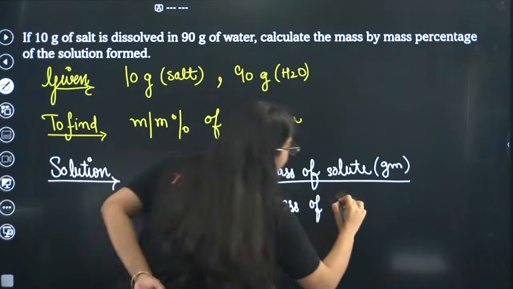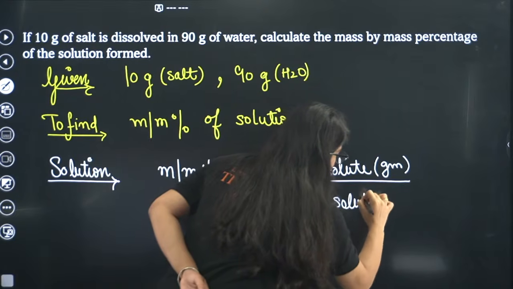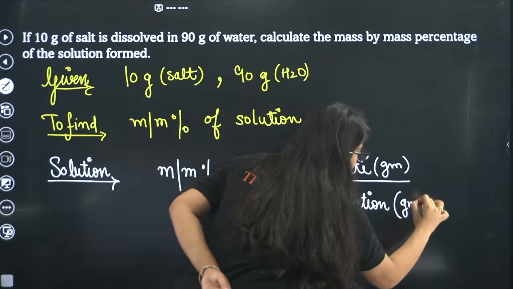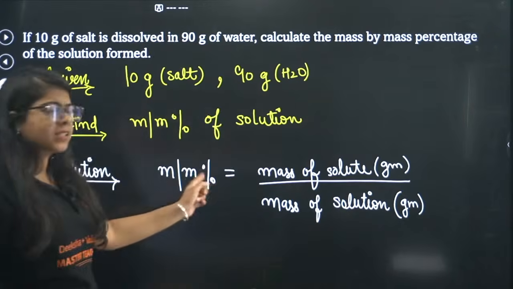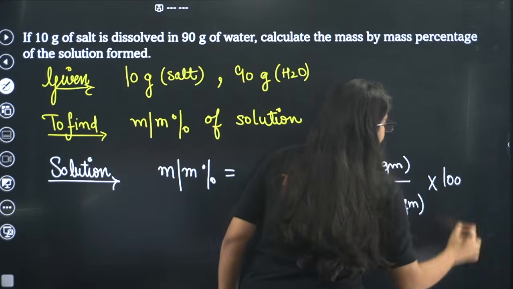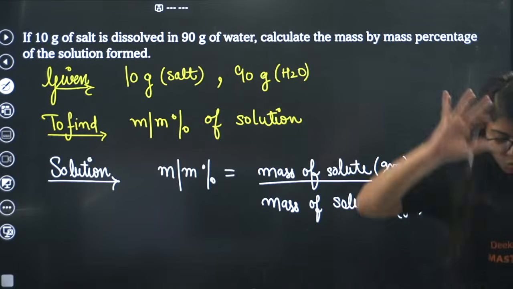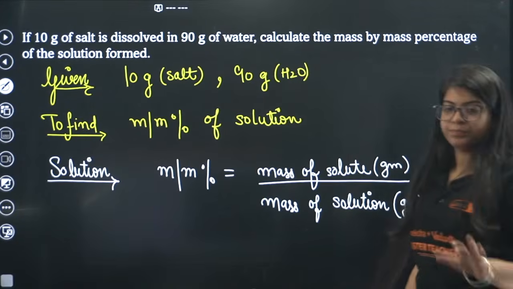So mass of solution, again in grams, and since it's a percentage, we multiply it with 100. Understood? Any doubt in this whole equation?